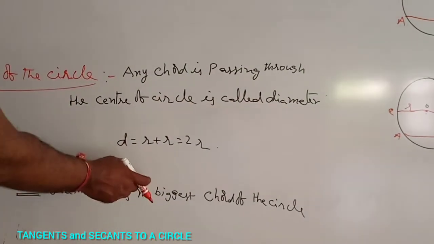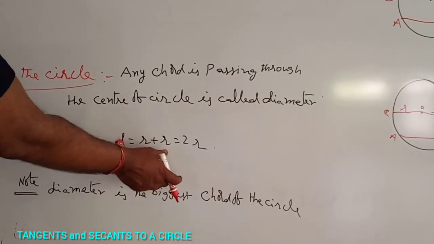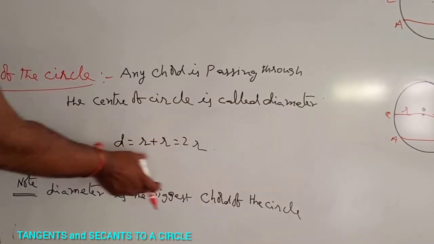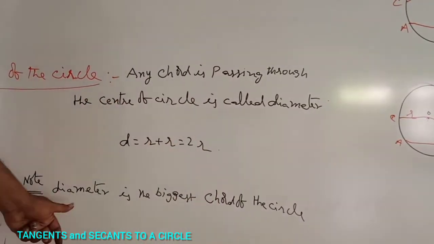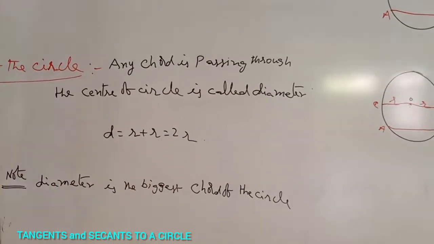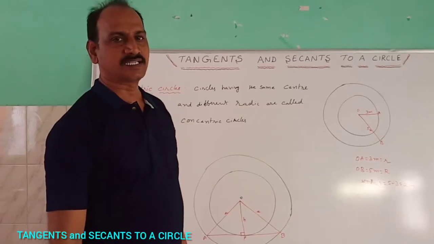So D equals R plus R, which is equal to 2R. Diameter is twice the radius. So the diameter is the biggest chord of the circle. Concentric circles.